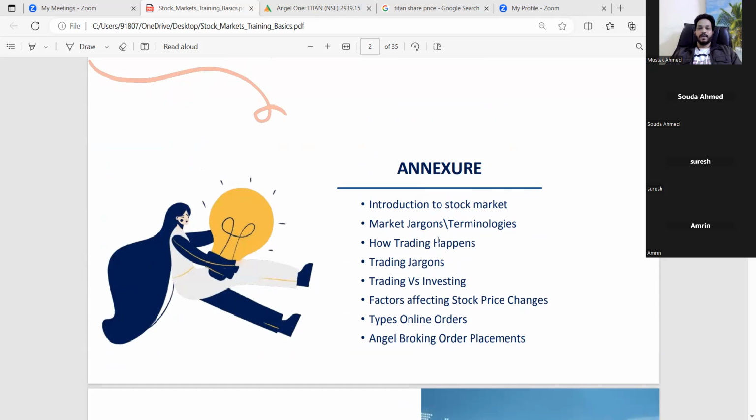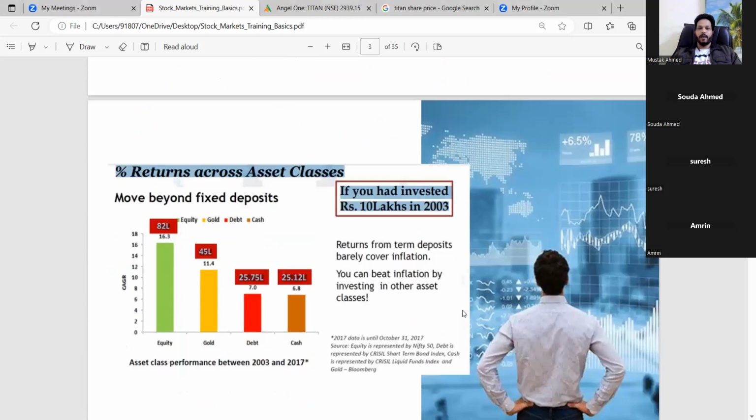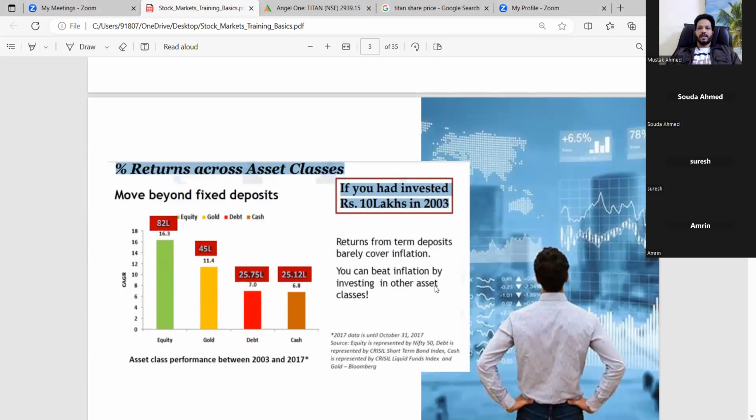how trading happens, and what is trading versus investing. People are very much confused about what is trading and investing. These are two different things actually, because trading is just short term and investing is long term. Then the factors affecting the stock market, the types of online orders and the order placement, and how it will happen. Okay, this is the first slide.